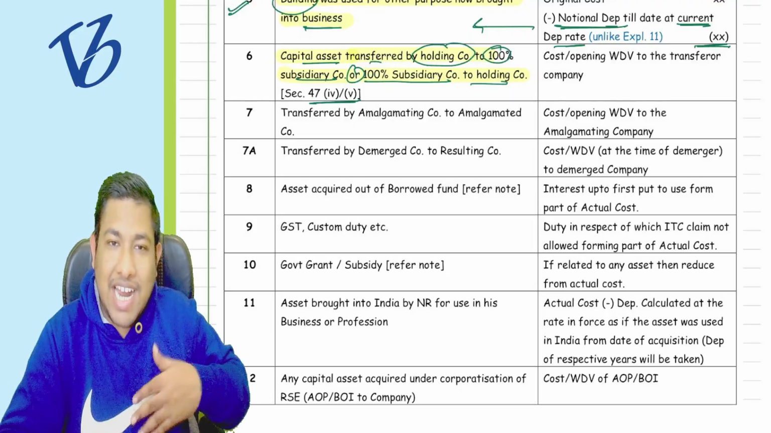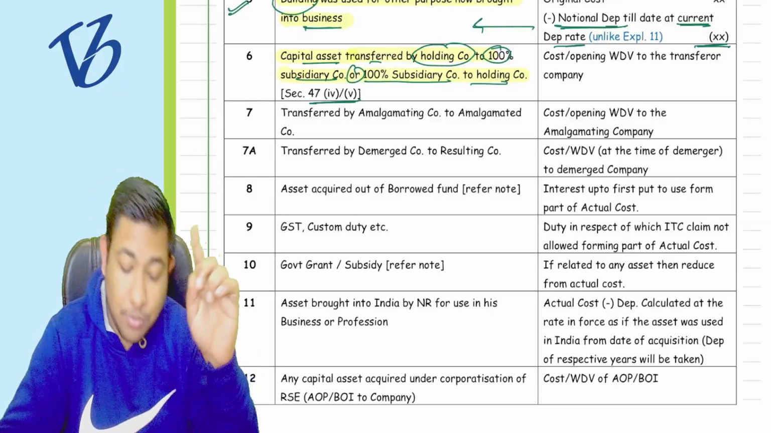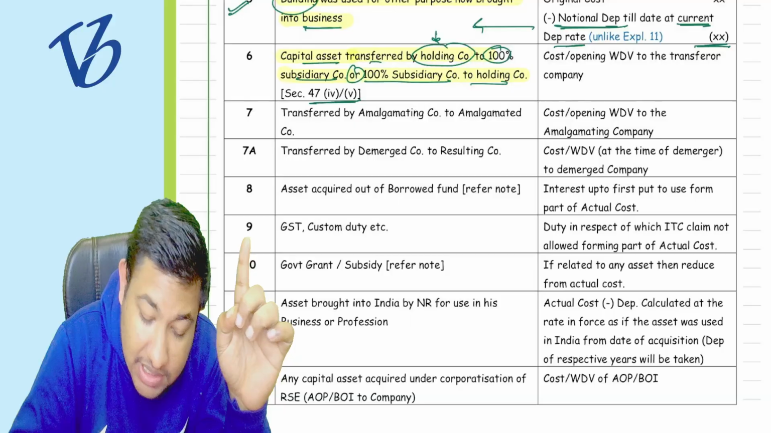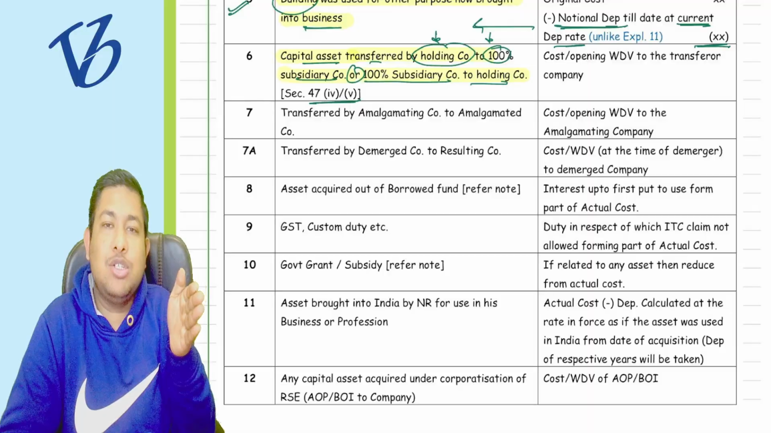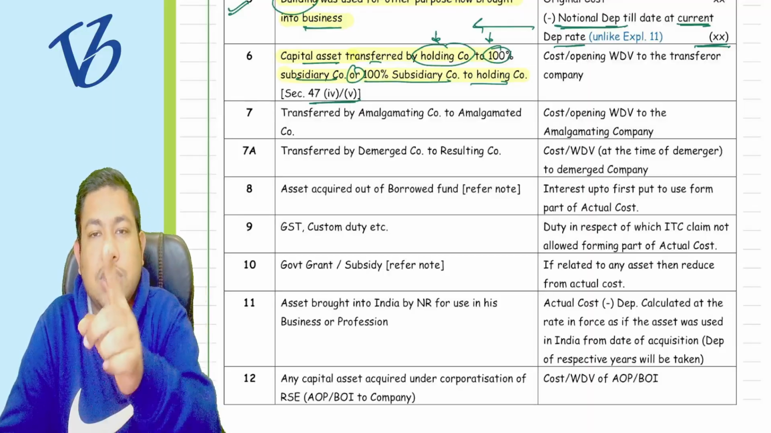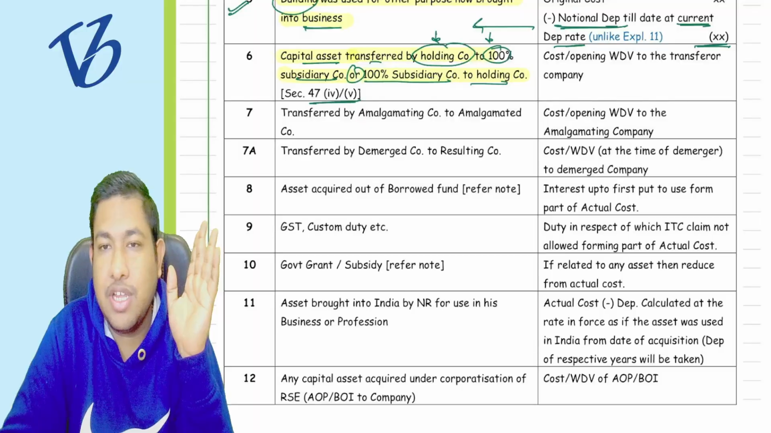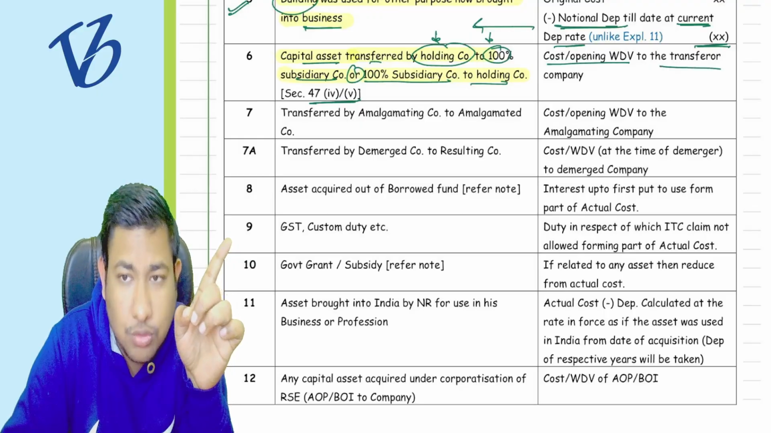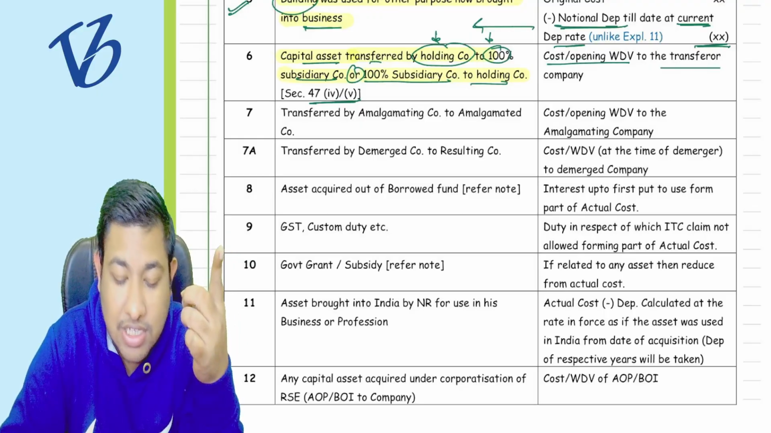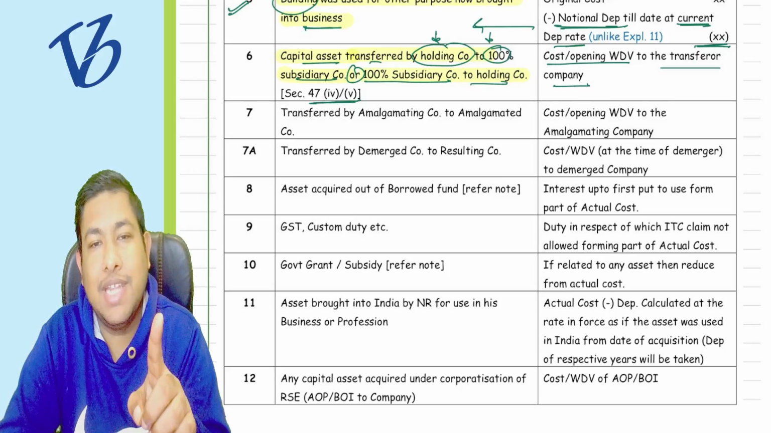Understood? Who is transferring? Suppose in this first example, the holding company is transferring to the 100% subsidiary company. So the WDV in the hands of the holding company is going to be the actual cost in the hands of the 100% subsidiary company, or vice versa. So the cost or opening WDV of the transferor who is transferring the asset is going to be the actual cost.